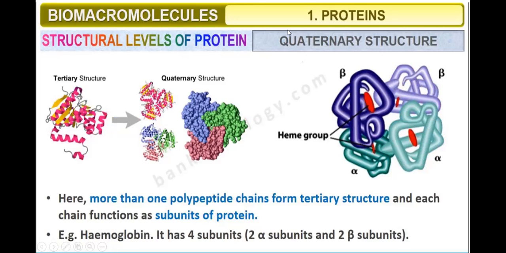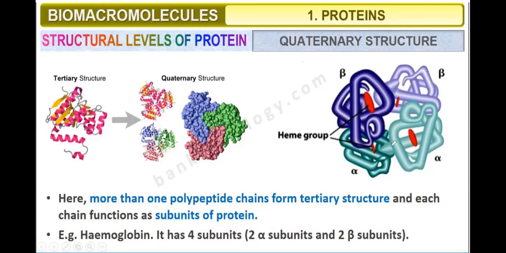Then quaternary structure. What is there in quaternary structure? Here more than one polypeptide chain forms tertiary structure, and each chain functions as a subunit of the protein. So there is one tertiary structure, a second, a third, a fourth. So this is what? Quaternary structure.